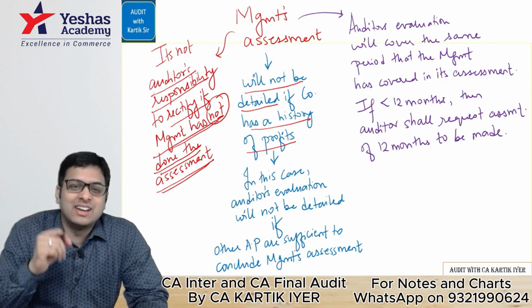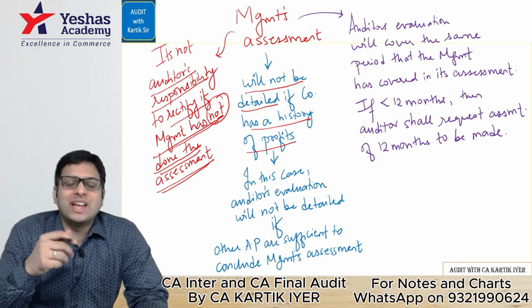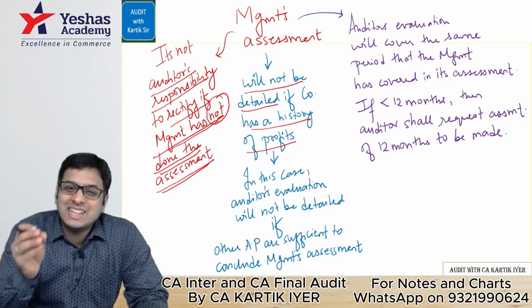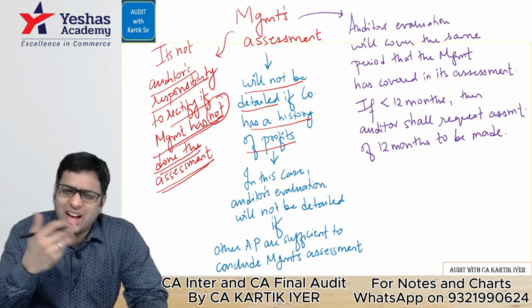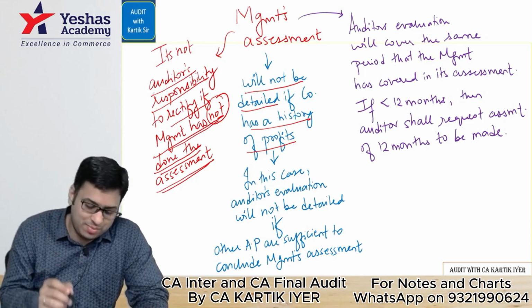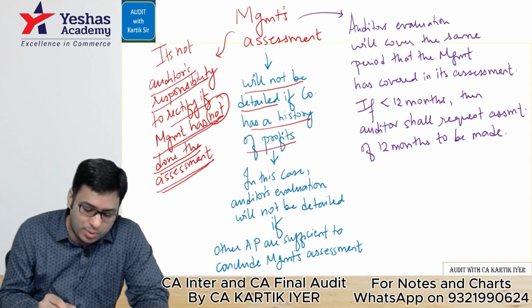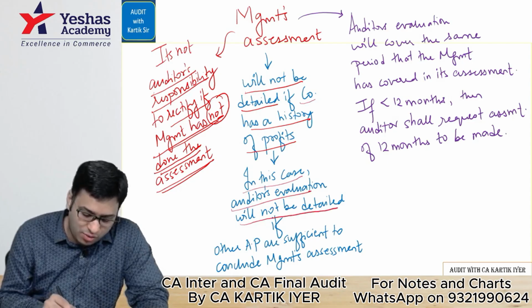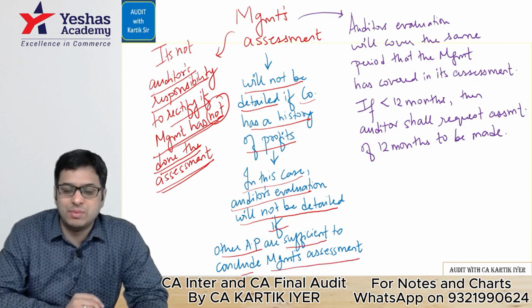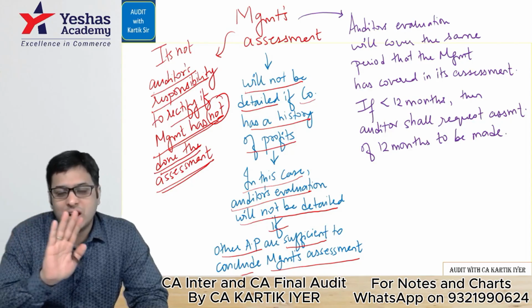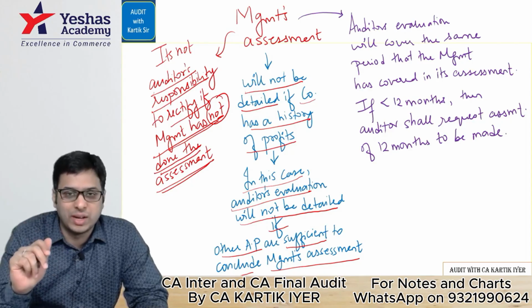So you understand here that if the company has a history of profits, then the management will also do a much less detailed assessment regarding going concern. Even our assessment will be a surface level assessment, correct? So see, management's assessment will not be detailed if the company has a history of profits. In this case, the auditor's evaluation also will not be detailed if other audit procedures are sufficient to conclude on the management's assessment. It means we have got other evidence to tell us that the company is doing relatively fine. Okay, there is no problem with the company.